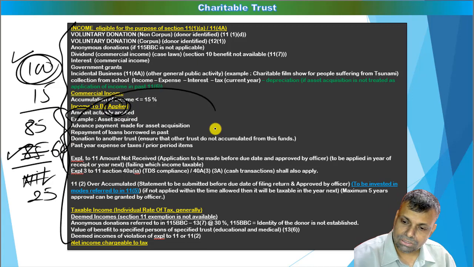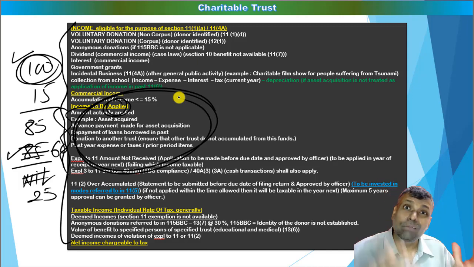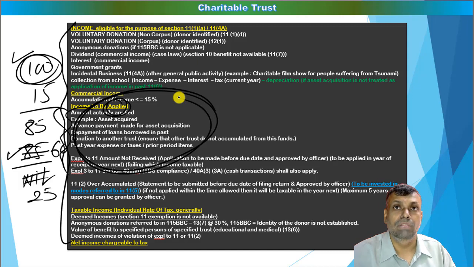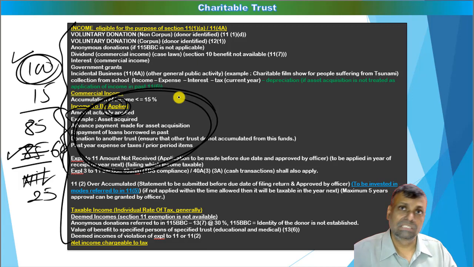This part of the discussion is for the application, where what all are the adjustments. For example, application of the income can be revenue, application of the income can be capital. For example, if the asset acquisition done by that particular trust is, say, a hospital. So I acquire a hospital building, and that acquisition of the hospital building is also the application of the income. Application is basically the use of money for practical purposes. So with respect to that application, there are certain special adjustments, some special provisions.